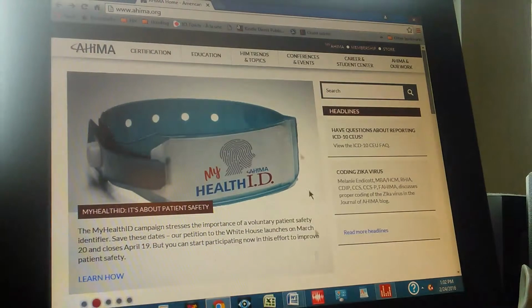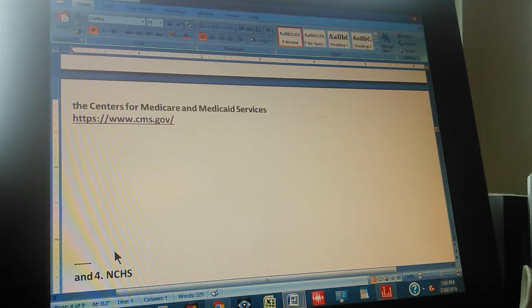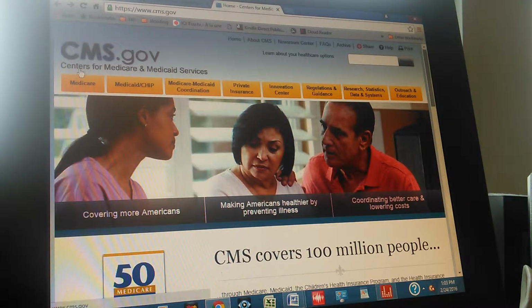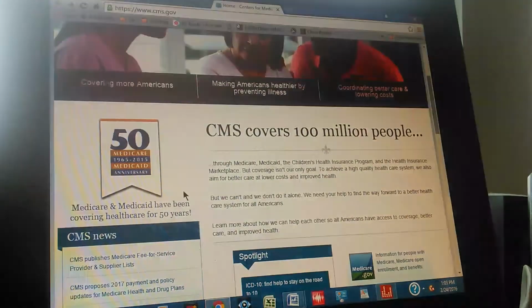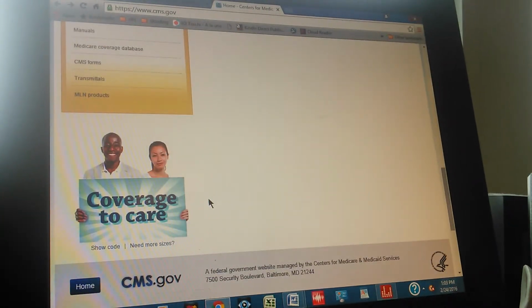Okay, let's go back to the third one now. The third one is CMS, Centers for Medicare and Medicaid Services. Let's go to the page down. The Centers for Medicare and Medicaid Services, and let's go to their website now. Let's read it again. Centers for Medicare and Medicaid Services. Let's scroll down just to see how the page looks like. That's it.